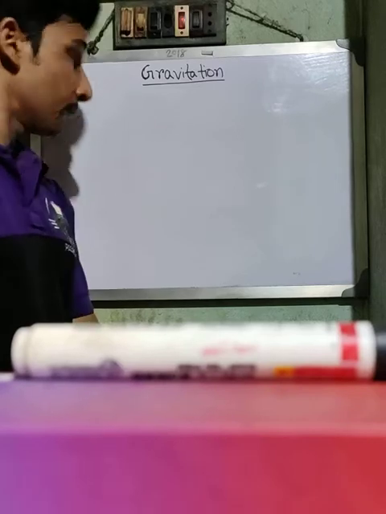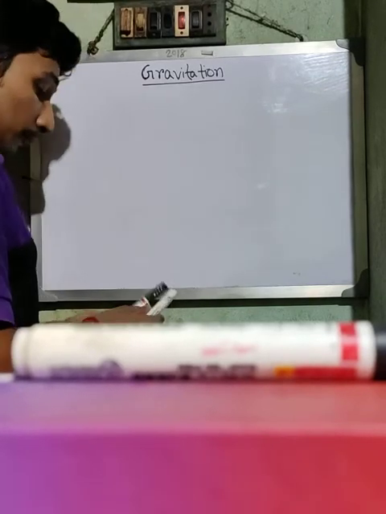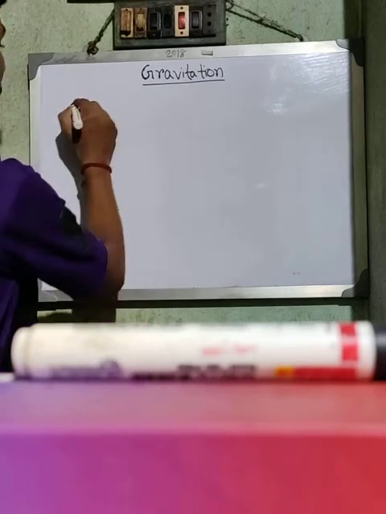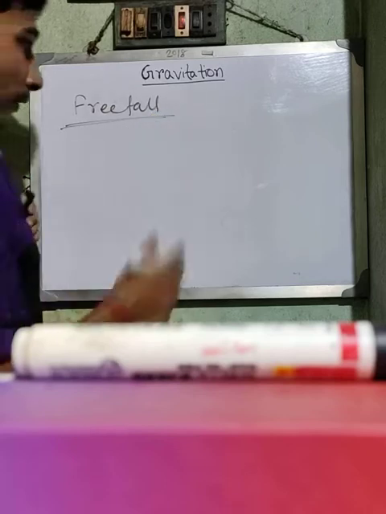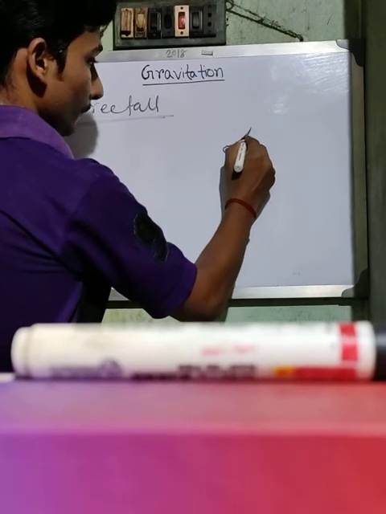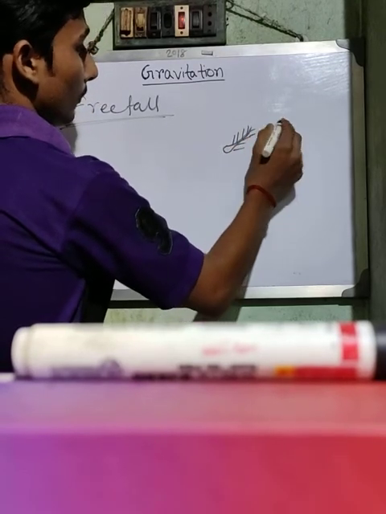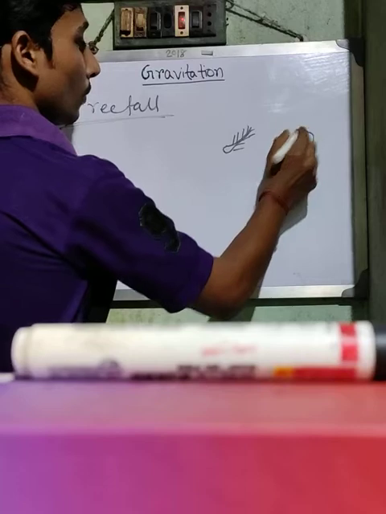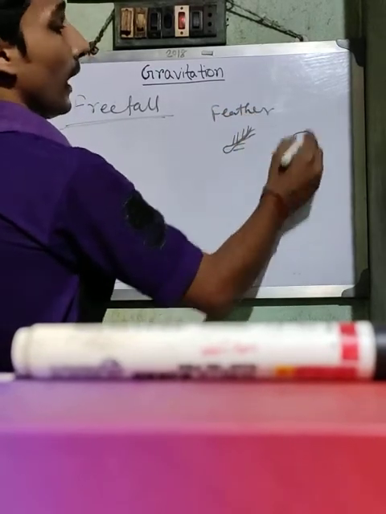So next is free fall. Suppose this is a feather and this is a stone.